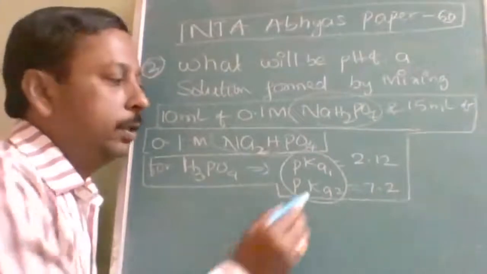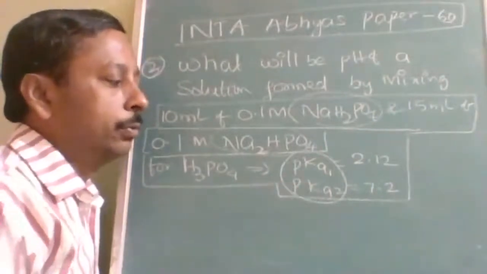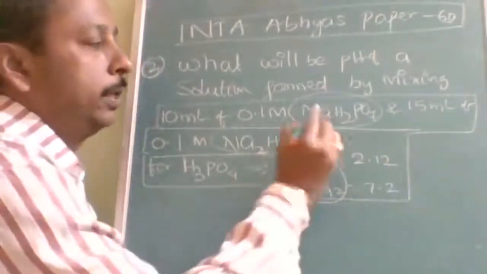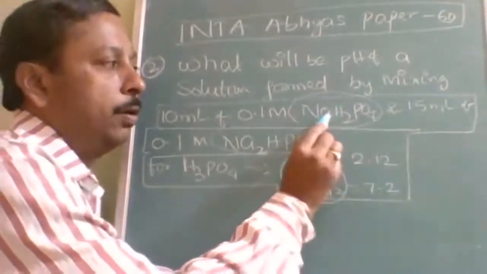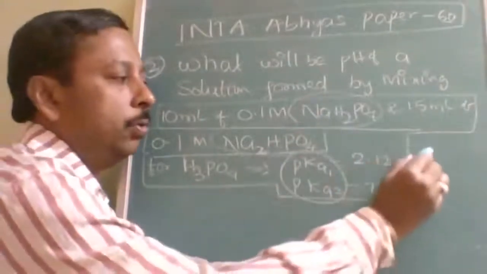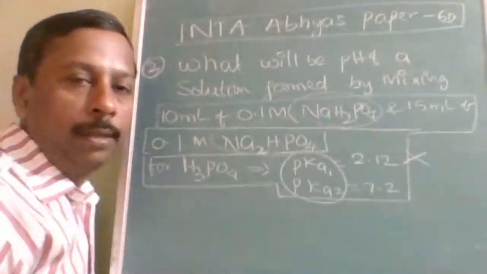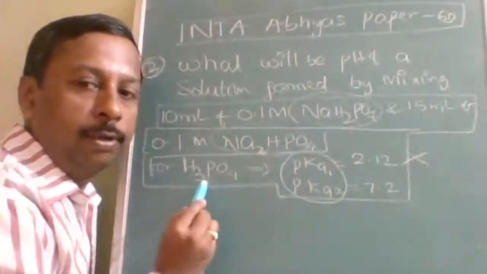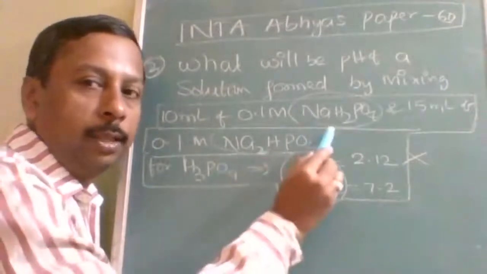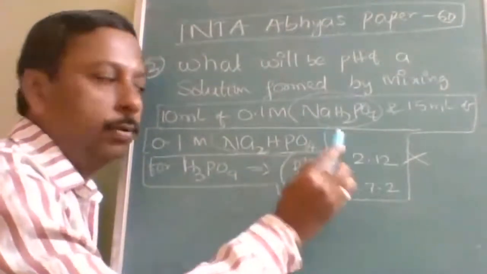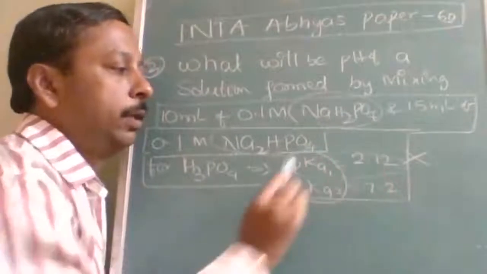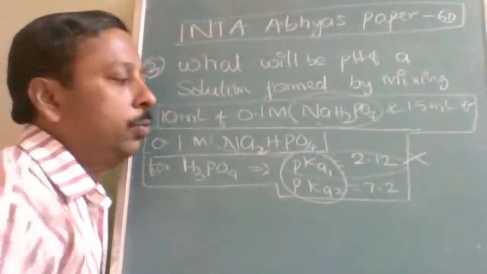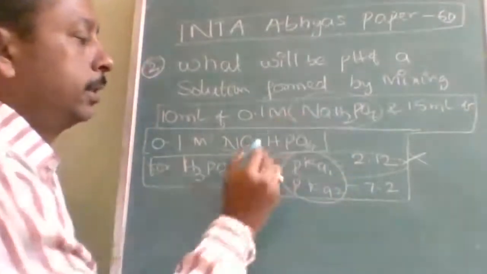But to confuse you, which do we have to use, pKa1 or pKa2? Here it is the second dissociation. Already the first hydrogen is replaced, so there is no use of pKa1. pKa1 will be used only till one hydrogen of H3PO4 is replaced. Here that is already replaced, therefore there is no use of pKa1. To just confuse you, pKa1 is given. Now pKa2 will be used. This is acid, this will be the salt.